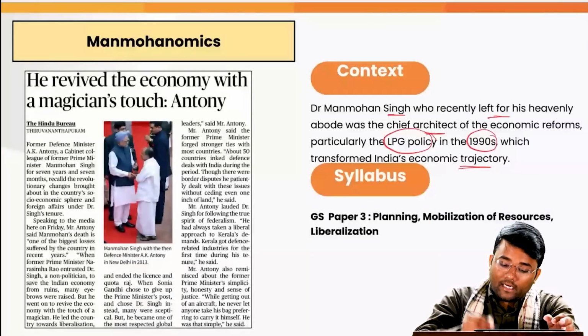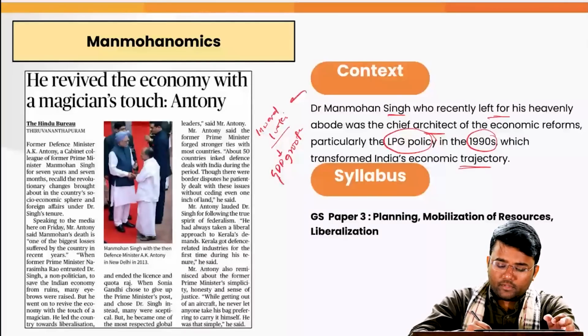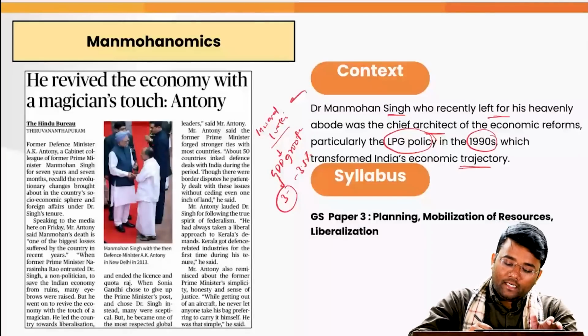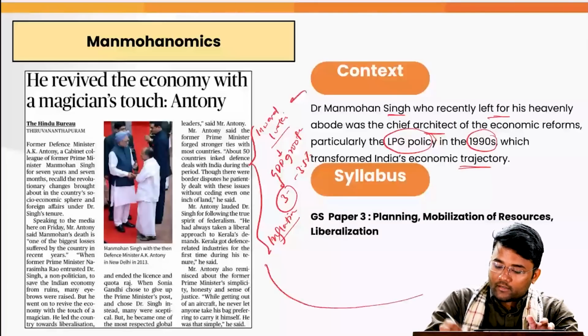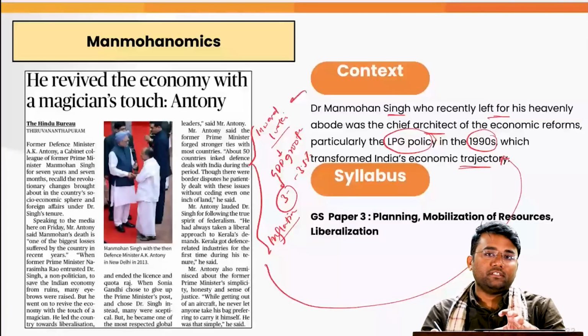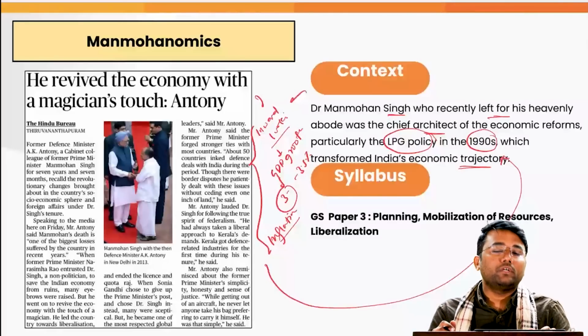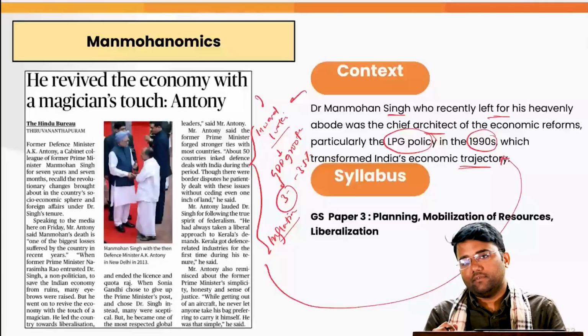That is, the earlier economy was inward looking, an economy in which the GDP growth rate was very minimal, around 3% or 3.5% constantly for decades, with other issues like high inflation, etc. And these issues were actually addressed by this LPG policy, where rather than being inward looking, we became an outward looking economy with a greater integration with other parts of the world.